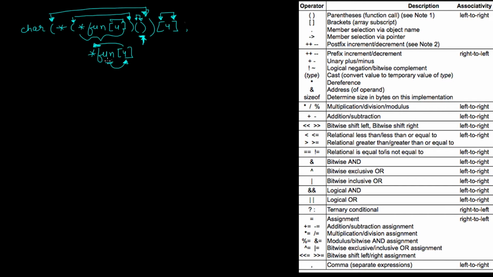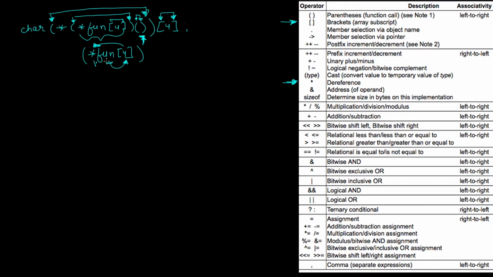If it is not clear to you, you can check the precedence table. In this precedence table you can see that these brackets, which are array subscripts, have higher precedence than this dereferencing operator. That is why we are saying this fun is an array of 4 elements which are storing a pointer. And then again we are having these brackets in this declaration.